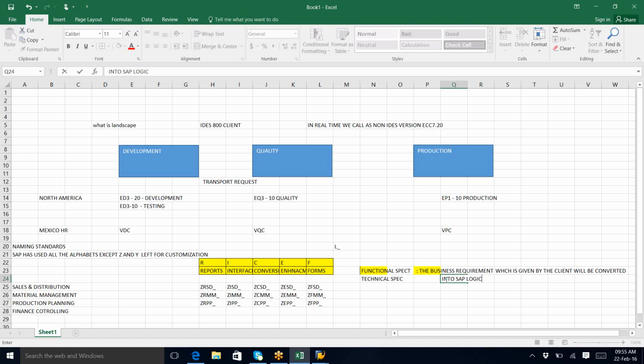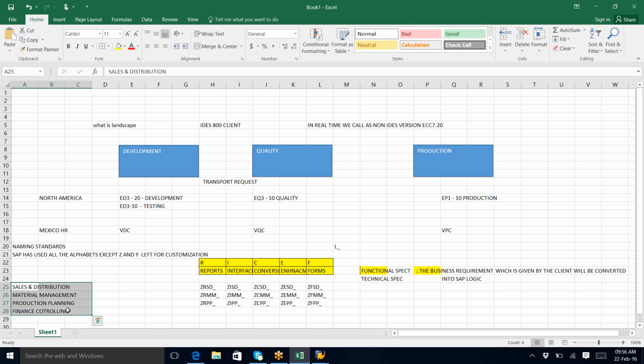By taking that requirement, these sales and distribution people are all functional guys. Apart from ABAPers, there will be functional guys also. Functional people take the requirement from the client and convert whatever they say into SAP logic. That means they identify the tables from which data I need to bring, and which data, and take those as the requirement.